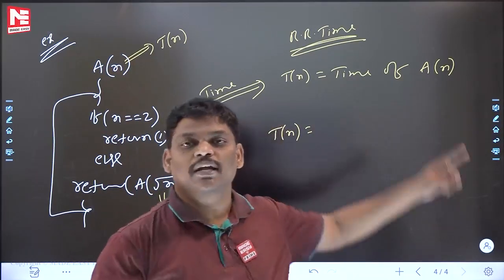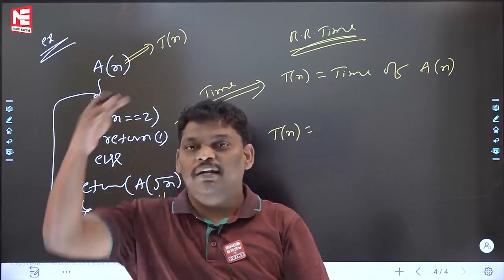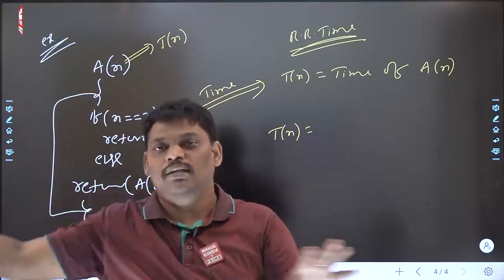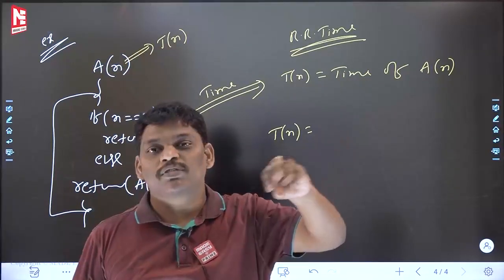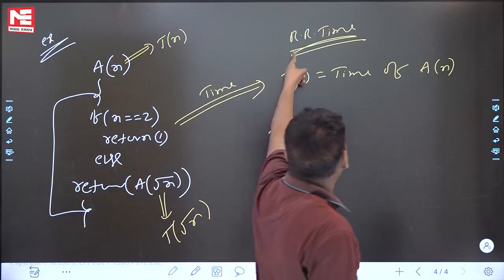If time purpose, write the recurrence relation for time. If value purpose, write the recurrence relation for value. If he just says recurrence relation, you have to ask.